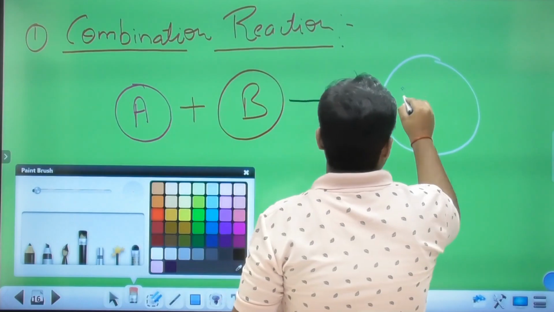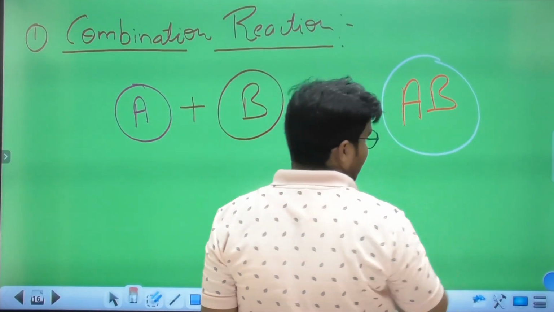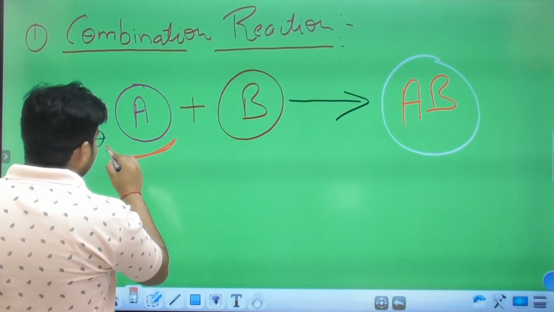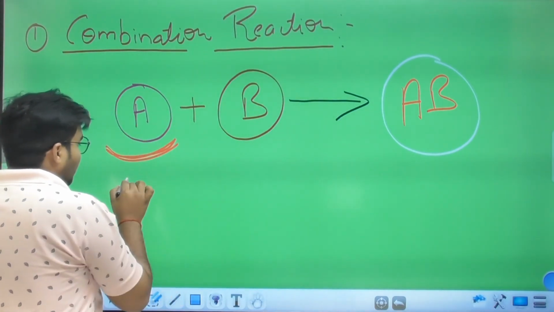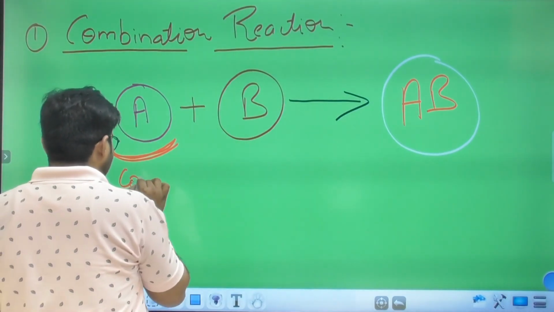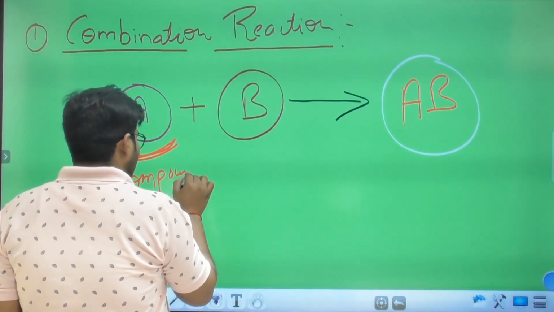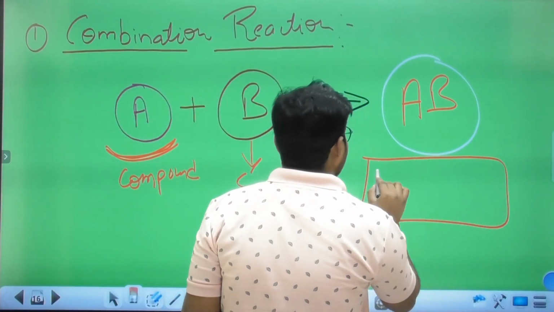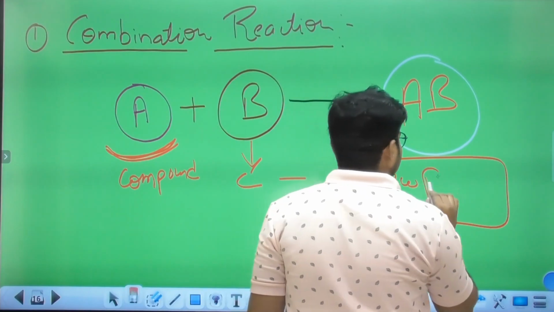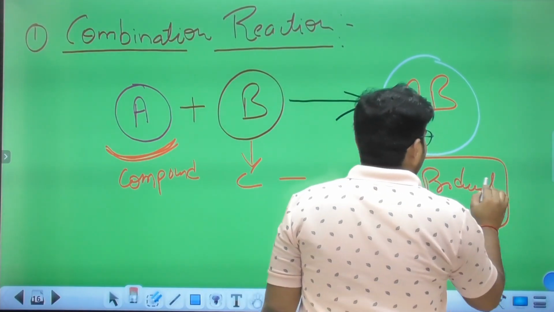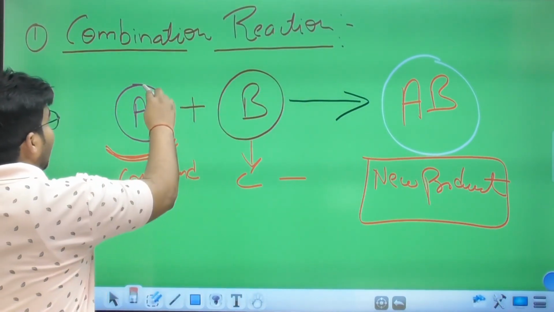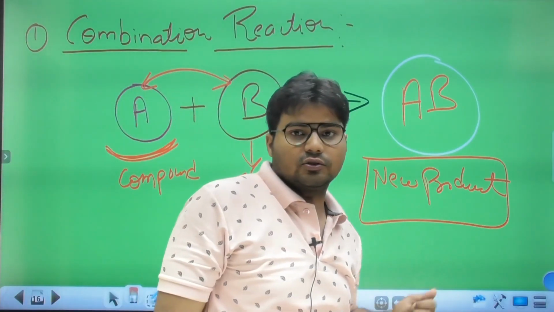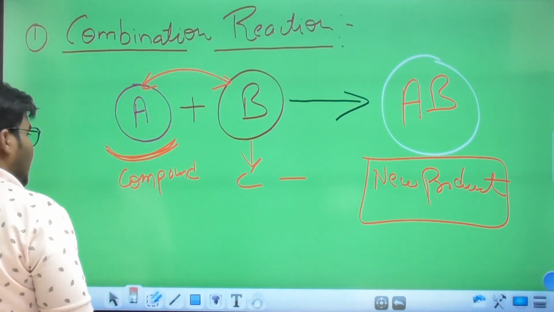In this type, you see that this is a compound, this one is another compound, and they form a new product. Whenever A and B combine and form AB, this pattern is followed by the combination reaction.